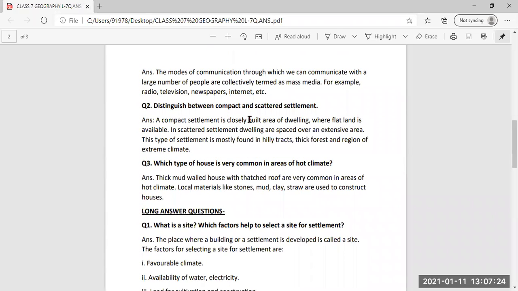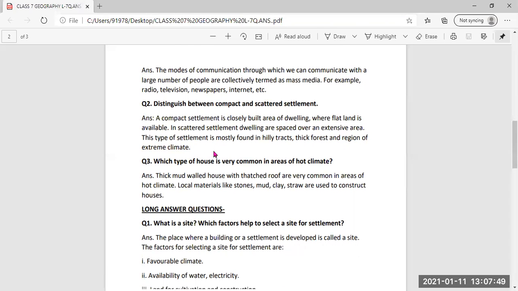Then, distinguish between compact and scattered settlement. We have already understood clearly through the figures also that a compact settlement is a closely built area of dwellings. Dwelling means residence, where flat land is available. And in scattered settlement, dwellings are spaced over an extensive area. This type of settlement is mostly found in hilly tracts, thick forests, and regions of extreme climate.